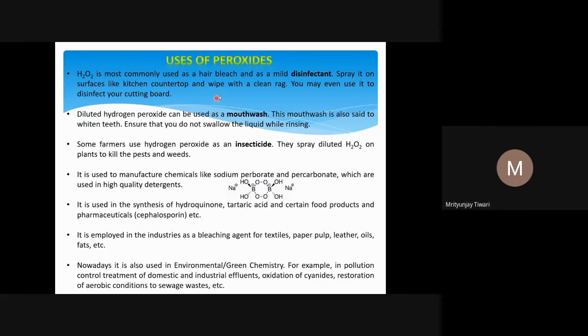Hydrogen peroxide is employed in industries as a bleaching agent for textiles, paper pulps, leather, oils, fats, etc. Nowadays, it is also used in environmental or green chemistry. For example, in pollution control, in treatment of domestic and industrial effluents, we use H2O2 because it is a disinfectant.